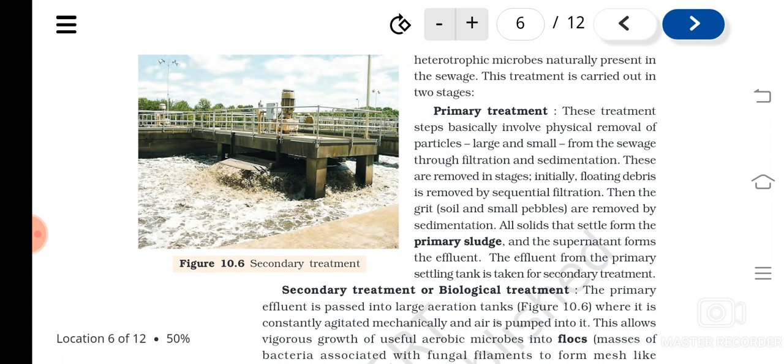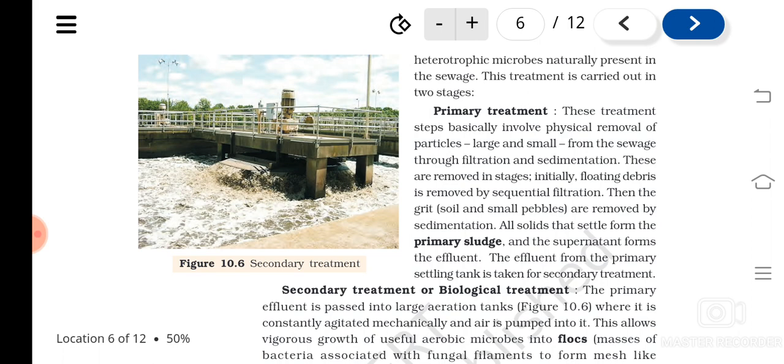So primary treatment is mainly physical removal of particles by filtration and sedimentation. Filtration removes large substances like soil, small pebbles, etc., and then it will be sent for sedimentation. In sedimentation, the soil, grit, etc., will get settled, and that forms the primary sludge.